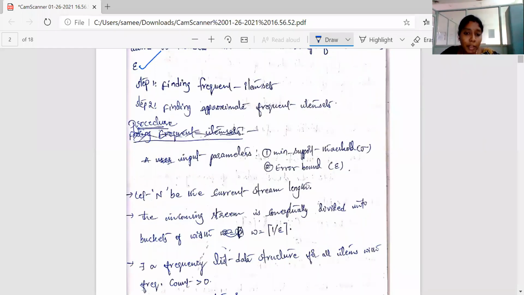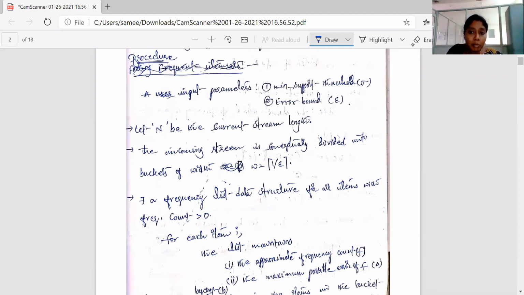So what are the input parameters for this algorithm? The minimum support threshold sigma. We already know that. Additional parameter added here is the error bound, that is epsilon. So let n be the current stream length. As we imagined in the previous case, let n be the current stream length, and the incoming stream is conceptually divided into buckets of width W.